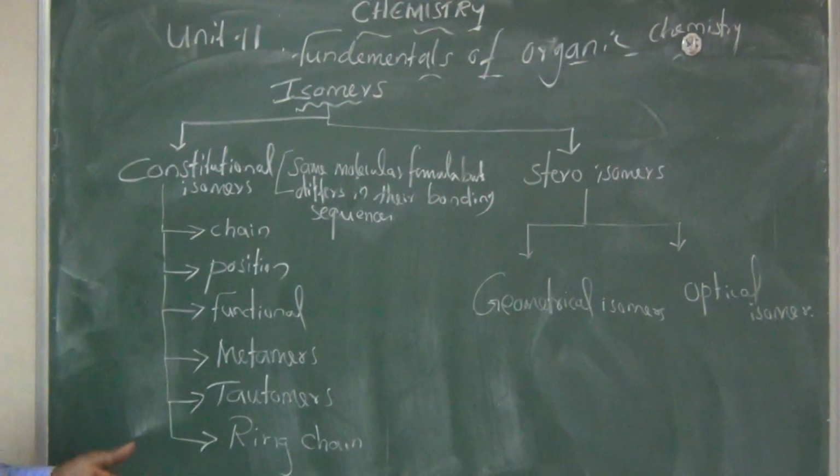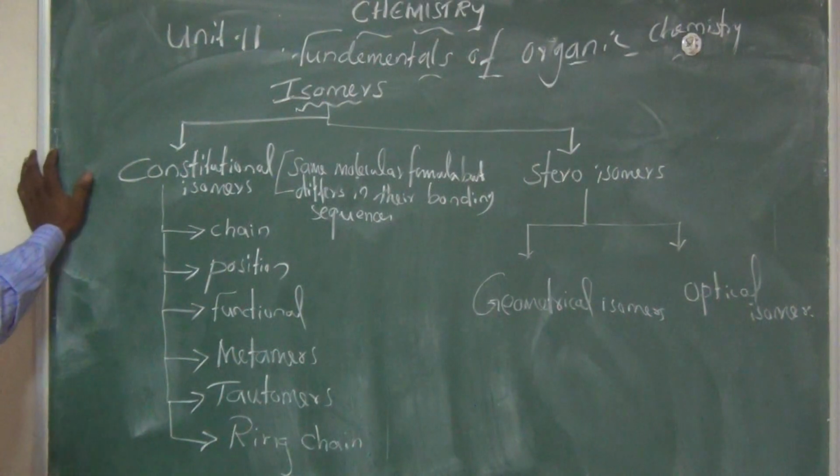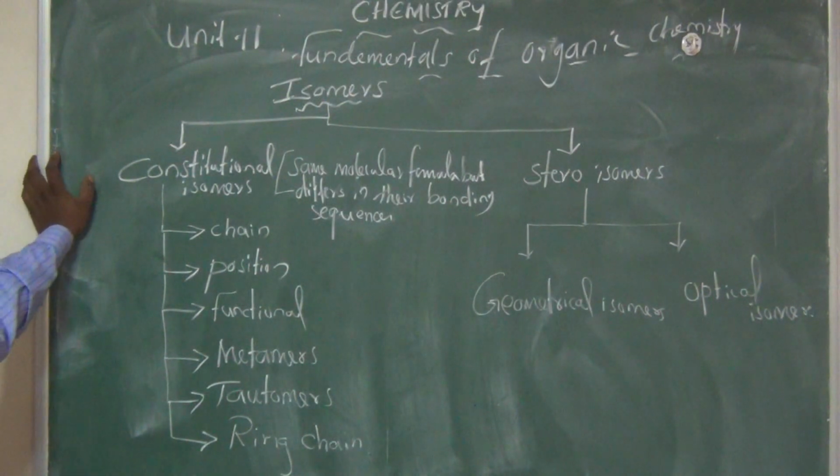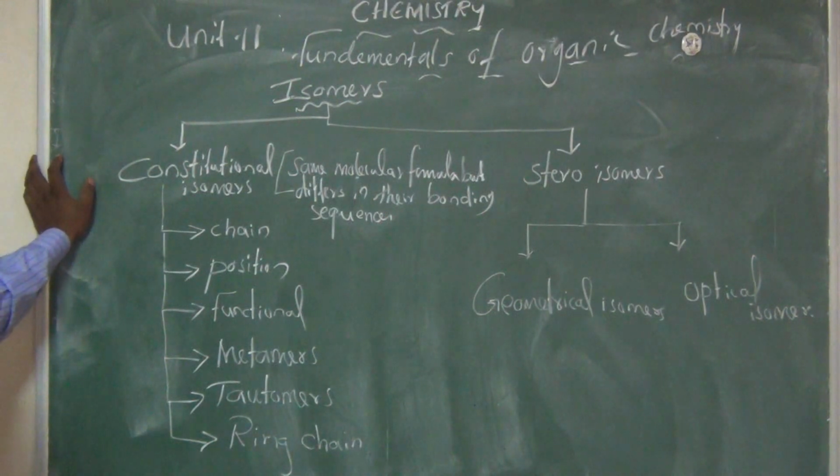Okay, I hope that these are the important questions. In the 12th standard also, chain isomerism is especially important, and functional isomerism and metamers too. These are all important, so try to learn these questions. Anyhow, we will discuss them one by one.